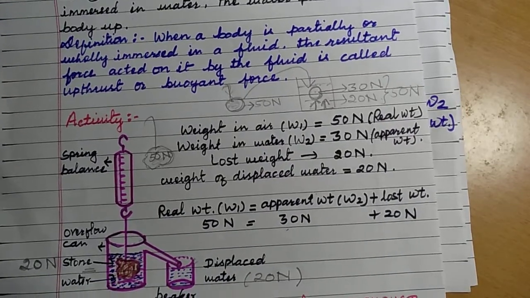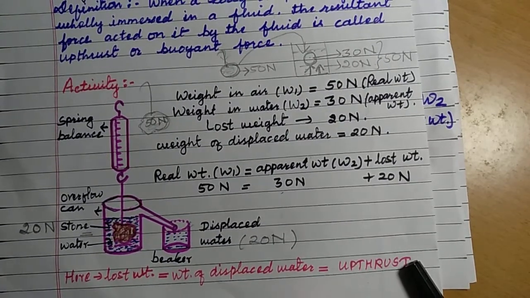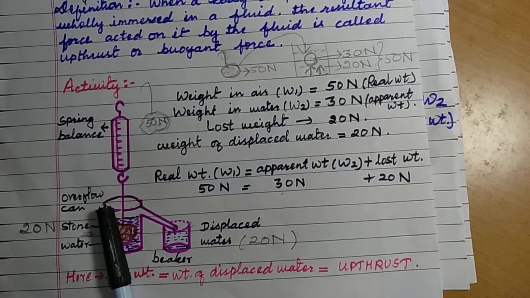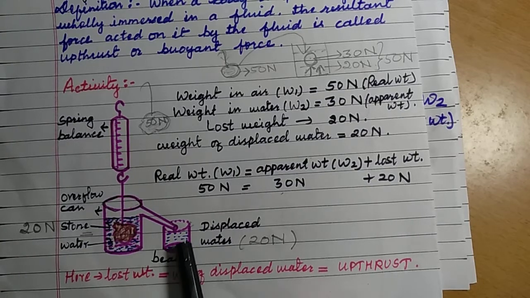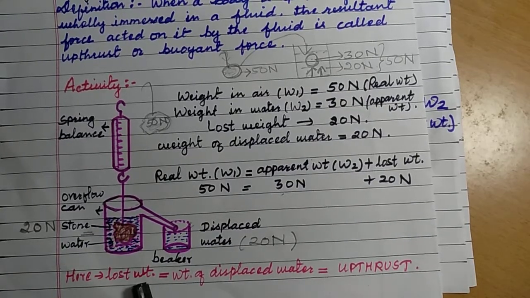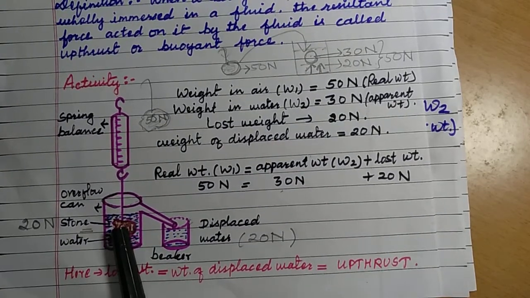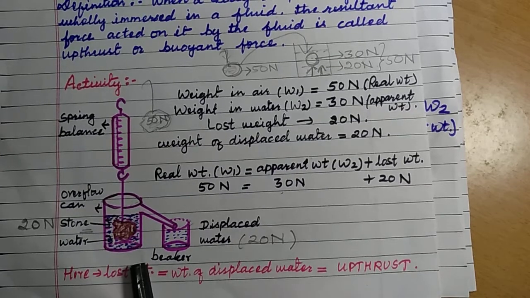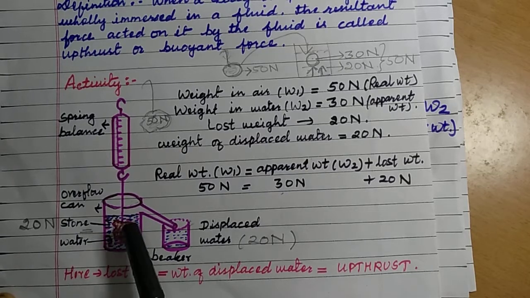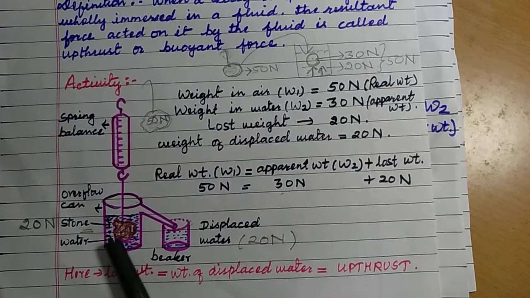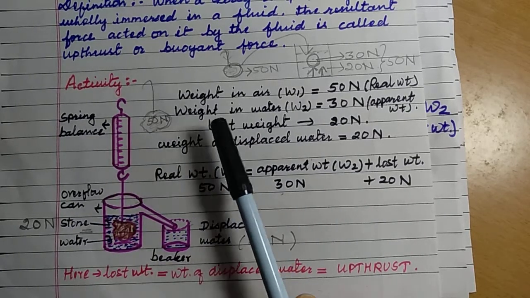Now you see this activity. This activity will make you understand upthrust or buoyant force easily. You have a spring balance, a stone, and an overflow can. You have a beaker, and water is filled in this overflow can. There is a string to hang the stone. So this is the arrangement. Before putting the stone into water in the overflow can, its weight is measured. When measured outside the water, it is 50 Newton.